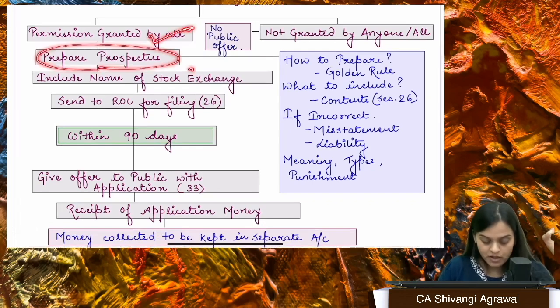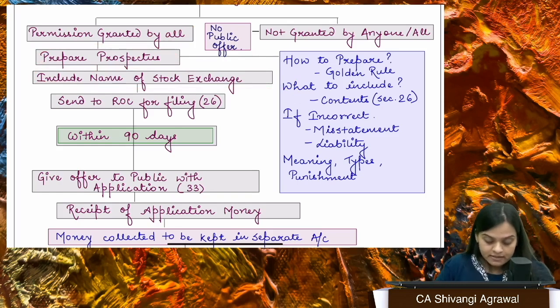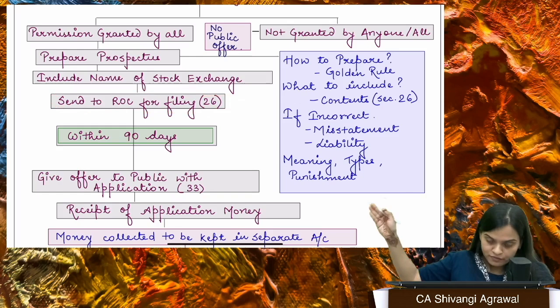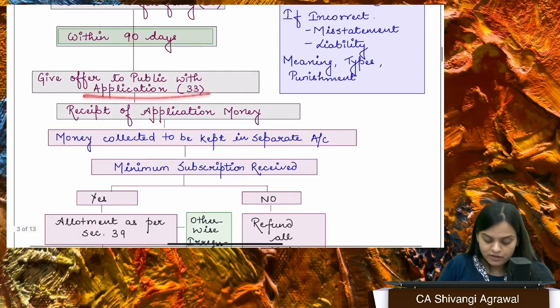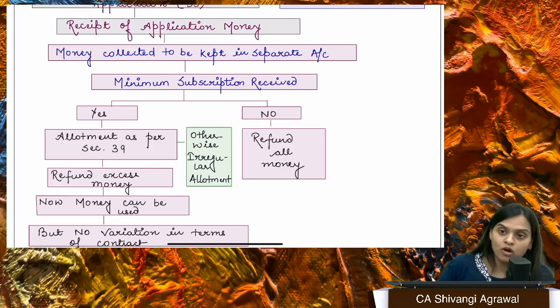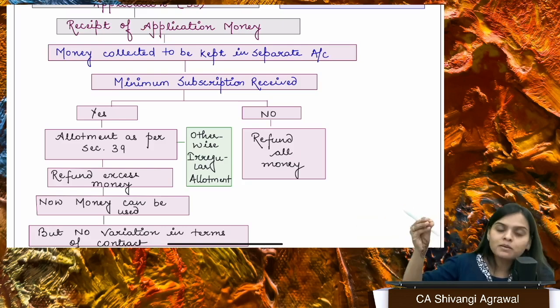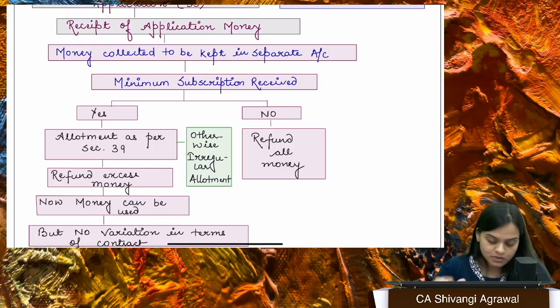You have to prepare the prospectus. You have to include the name of the stock exchange from where you have got in-principle approval for listing. Thereafter, you will send it to ROC for filing. Within 90 days, you have to give the offer to the public along with the application. You receive the application money. Nowadays, the money is blocked. People don't actually remit you the application money, but the money is blocked. If the share is allotted, the money will flow to the company. If it is not allotted, then it will be released by the bank itself to the investor.